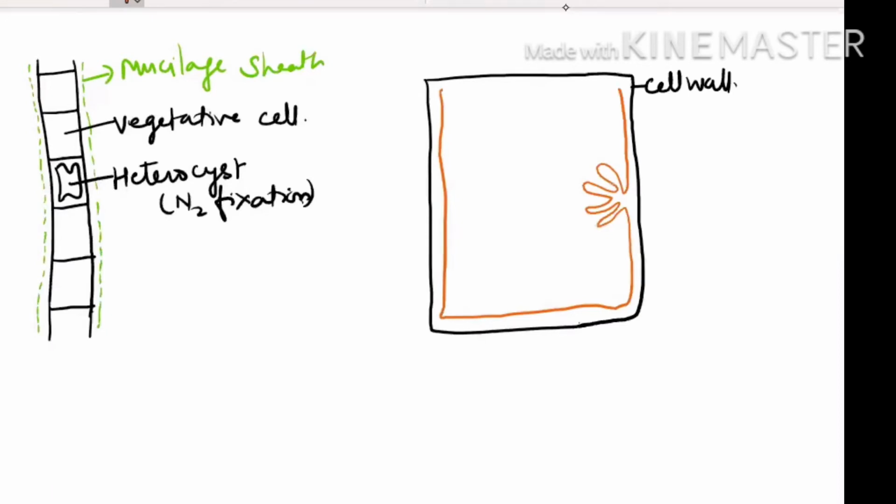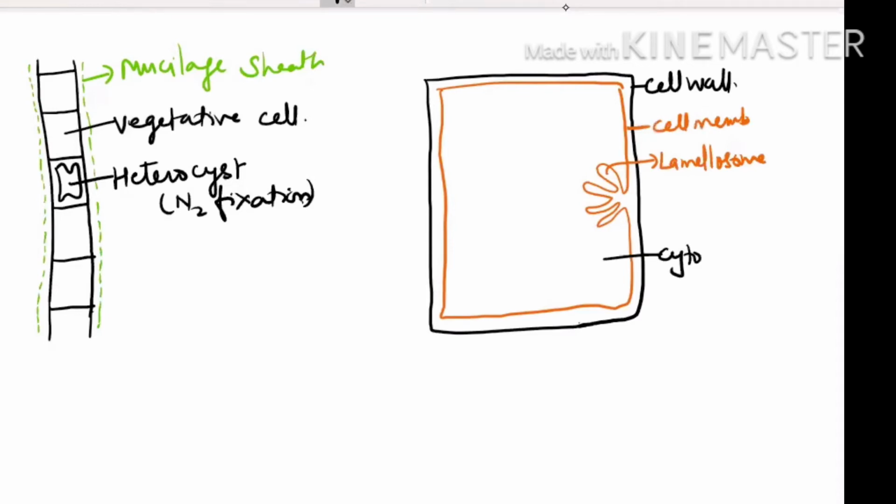In bacteria we said mesosome, but please focus here, we say lamellosome. This is your cell membrane, and this space is known as cytoplasm.